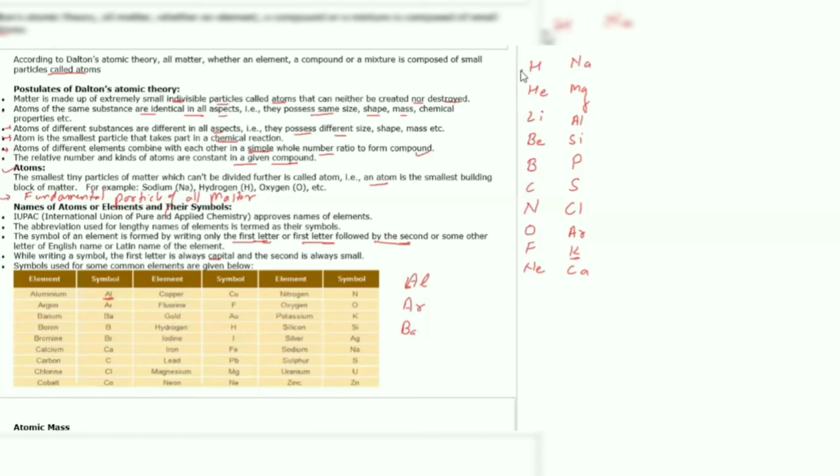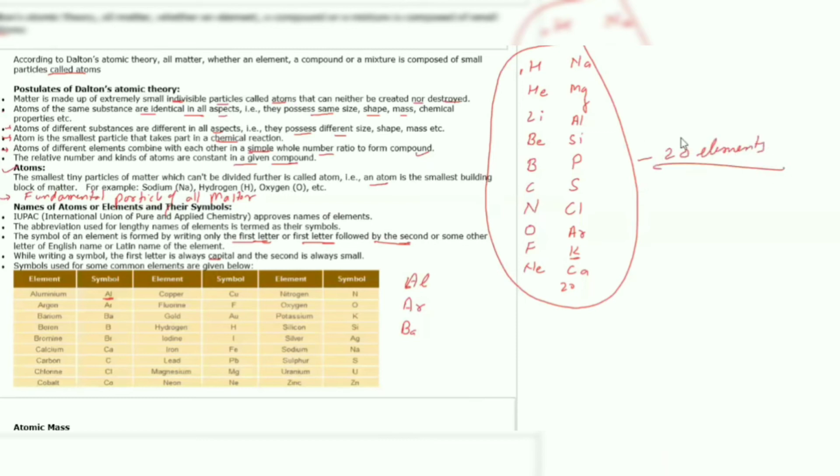Here the atomic numbers are from 1 to 20. So these are the first 20 elements of the periodic table. That is a must. So you can go through this table and try to learn the symbols of certain elements.